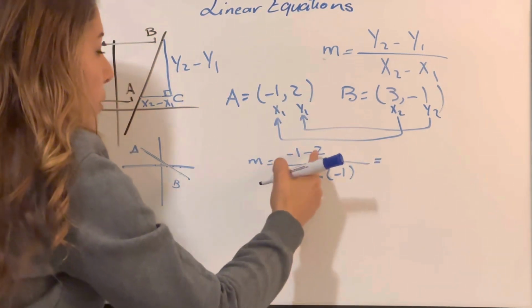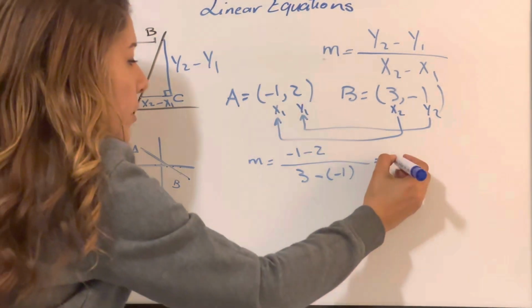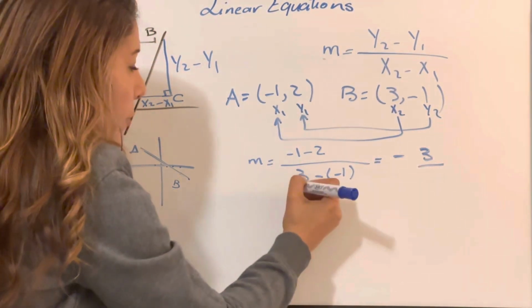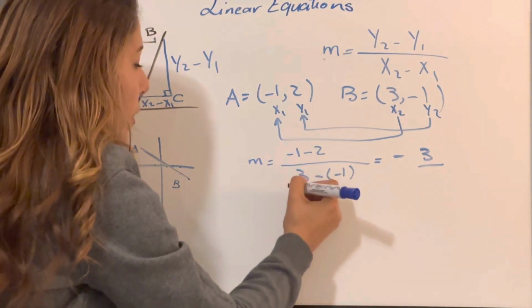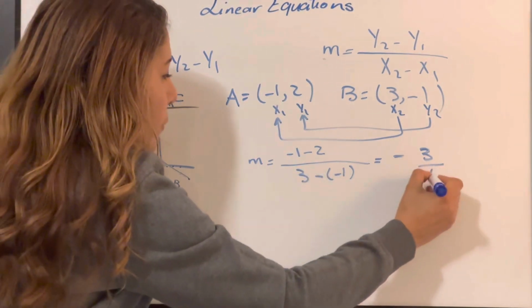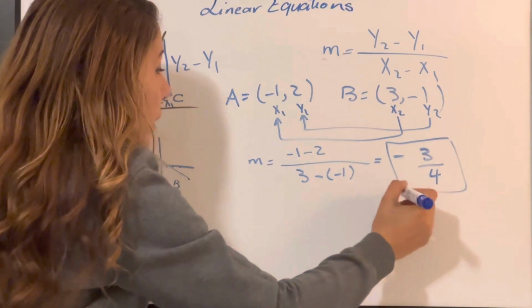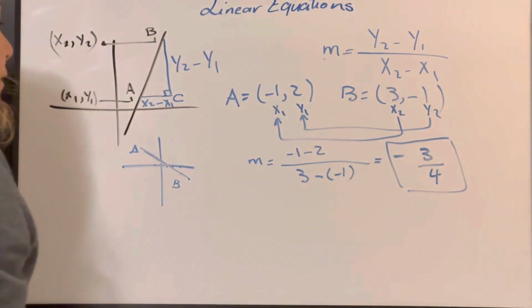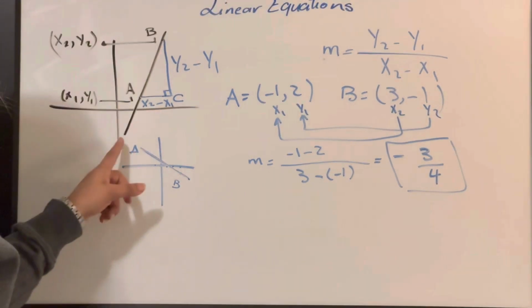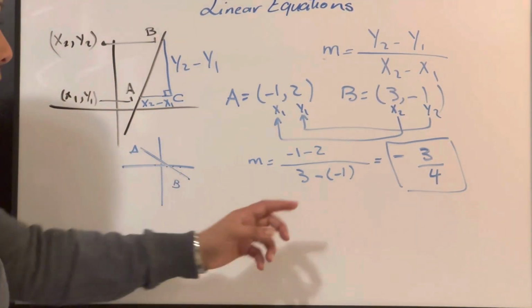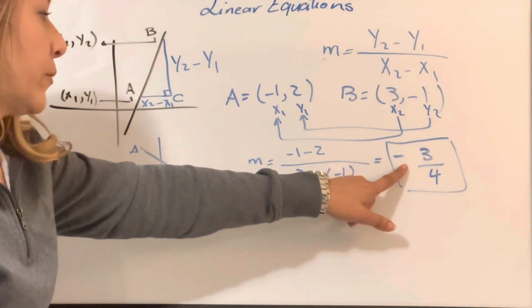So here minus 1 minus 2 is minus 3, and 3 minus minus 1, so this is 3 plus 1, which is 4. And as we said, here the slope is negative. And that's why we say that the line is going to run from the left side to the right side going down, because the slope here is negative.